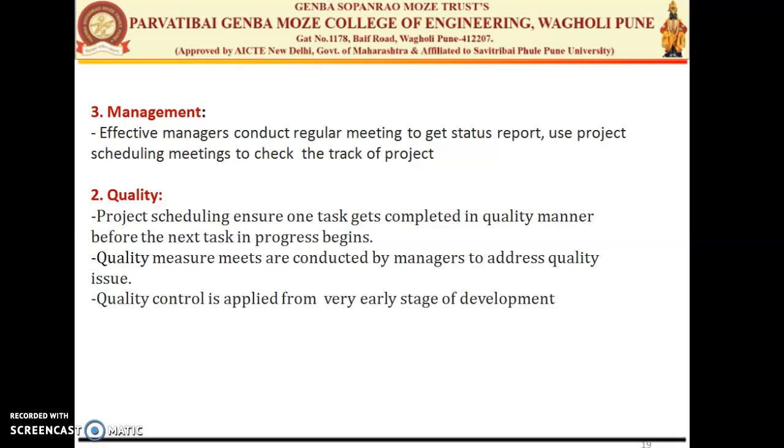By assuring the quality measures meet the expectation in every step, the quality factor is maintained by the team members. So no major issue should appear upon completion, because you have established the quality control from the very beginning of the scheduling process. The quality control should be applied from a very early stage of software development, so that in the later phase you do not have any bugs, errors, or a lot of misunderstandings between the team members.